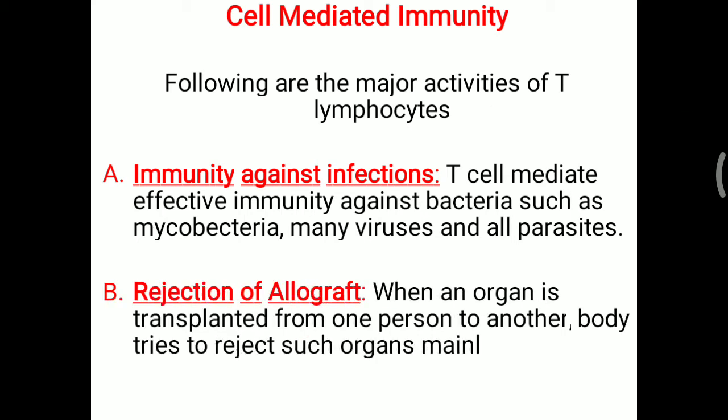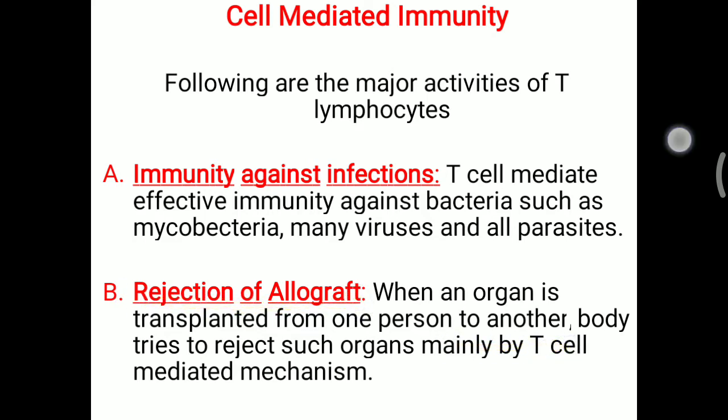Further function of the T lymphocyte is rejection of allografts. When an organ is transplanted from one person to another, say a kidney transplant or a liver transplant, the body tries to reject such organs mainly by a T cell mediated mechanism. So rejection of a particular organ or tissue is with the help of the T cell. It is considered as non-self, or not belonging to the own body's cells, and so that kind of rejection appears.